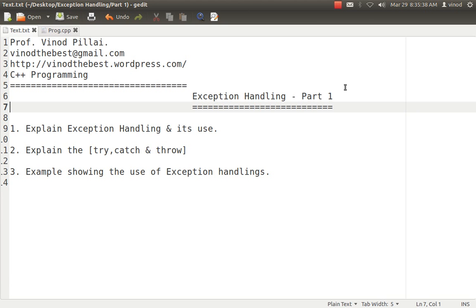But if some error has occurred at runtime, suppose I was not expecting it, I've said no employee salary will be 0, but the user has entered 0, then the complete system will process based on 0 and it will generate some error and the system may crash. It may be possible. And the end user, the real user who is going to use my system, does not know it was by mistake he has entered 0. The system crashes, he does not know what has happened, what was the last value, what data should be stored. Instead of it, the system crashed, so the database was not closed properly. So n number of problems can be generated based on some simple errors.